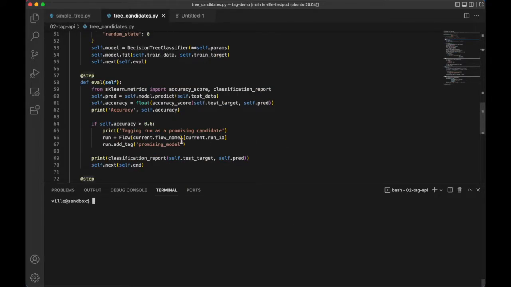Here, I just added this one snippet of code in the existing flow that looks at the accuracy of the model automatically in the code. And if the accuracy is high enough, it retrieves the currently executing run using the Metaflow client API. Then, using the Programmatic API for tags, it adds a tag called promising model to the currently executing run. So the tagging happens automatically in this case.